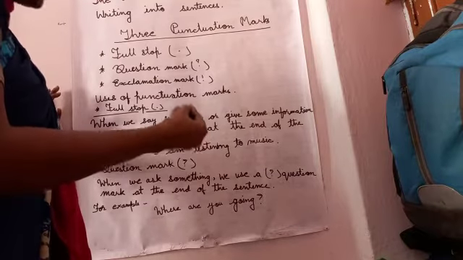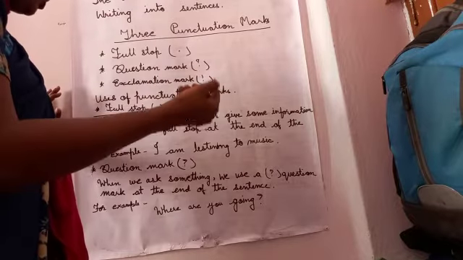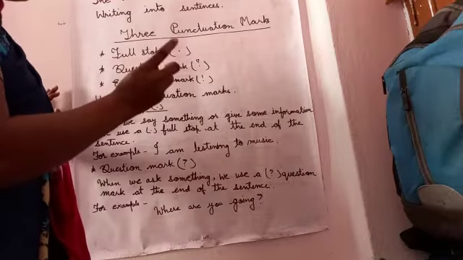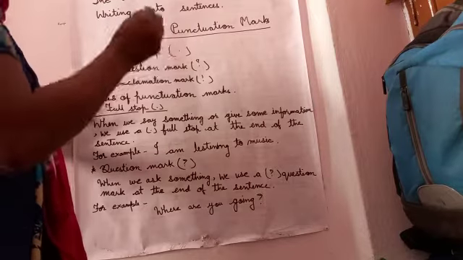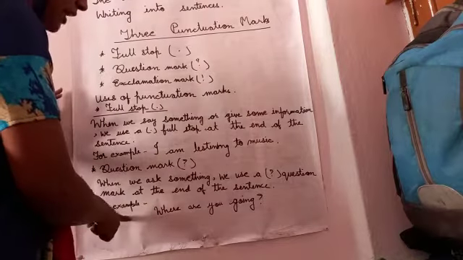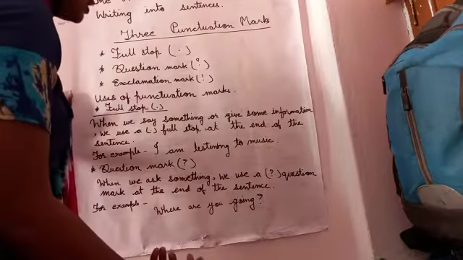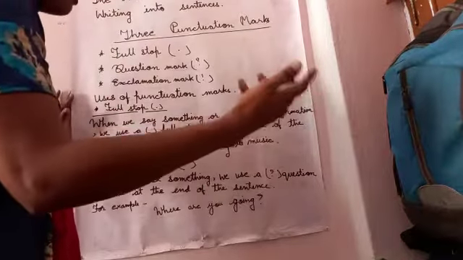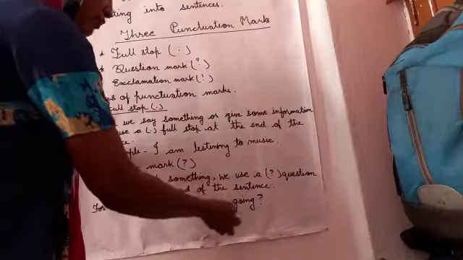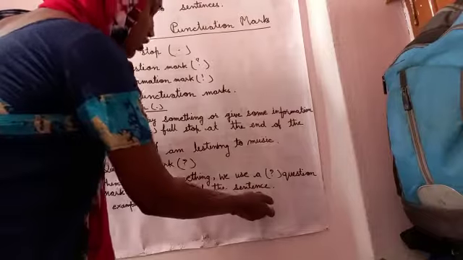is asking something, asking a question to another person, just like what is your name. For that type of sentence, at the end of the sentence we put this mark, the question mark. For example, see here, where are you going? This sentence is asking where are you going, means where that person is going, or where they are going. So this sentence is asking something, so I put a question mark here.